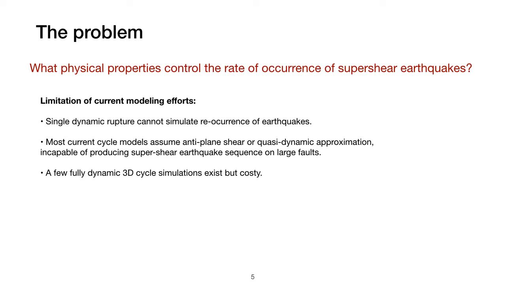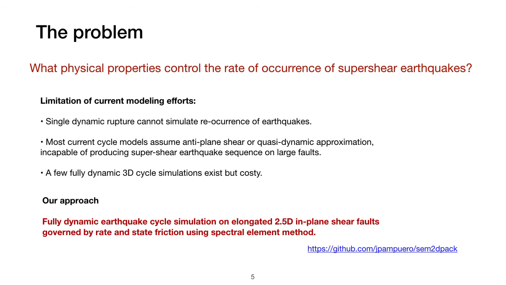On the other hand, most current earthquake cycle models assume antiplane shear or quasi-dynamic approximation, which are incapable of producing supershear earthquake sequences on large faults. Currently, there are a few fully dynamic 3D codes, but they are quite expensive computationally and less useful in exploring a wide range of parameters.